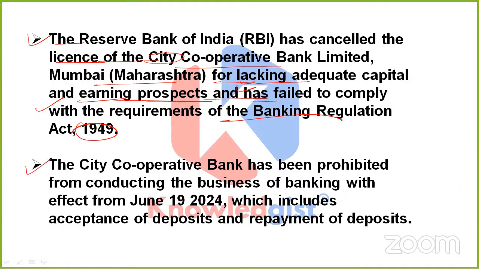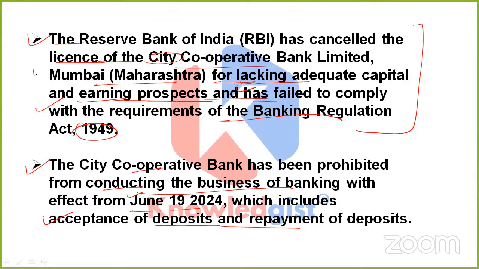Okay. Apart from it, this City Cooperative Bank has been prohibited from conducting the business of banking, and this whole thing took effect from June 19, 2024. Apart from it, friends, another thing is that this whole cancellation process includes the acceptance of deposits and repayment of deposits. So yes, from the very first para, we came to know the name of that particular bank whose license got cancelled.